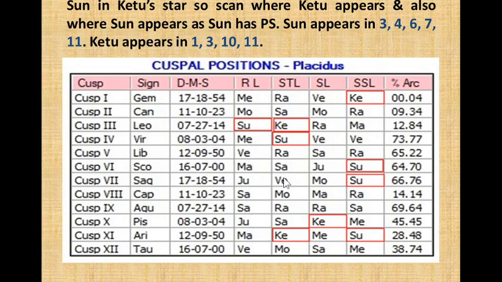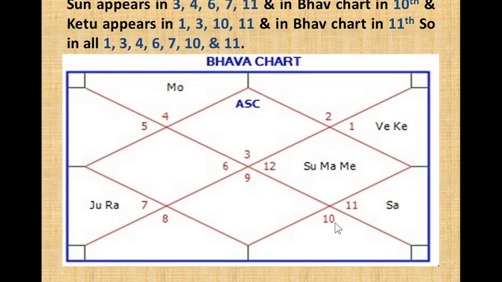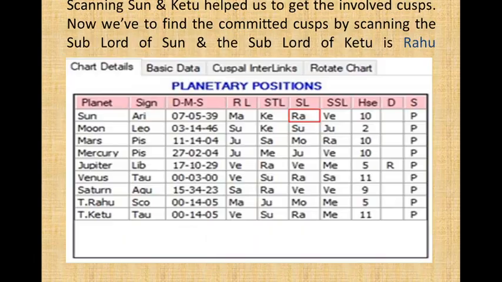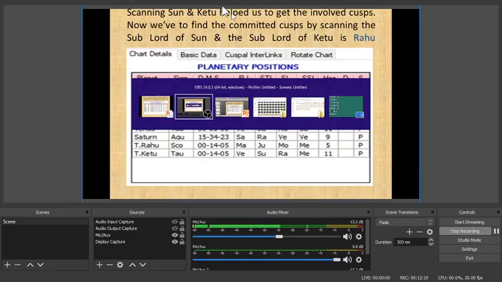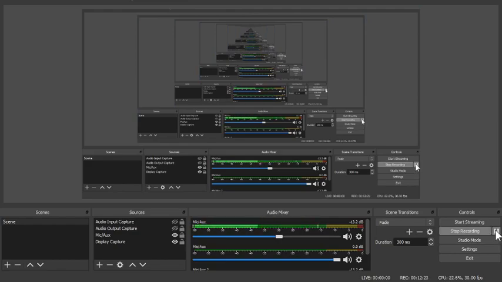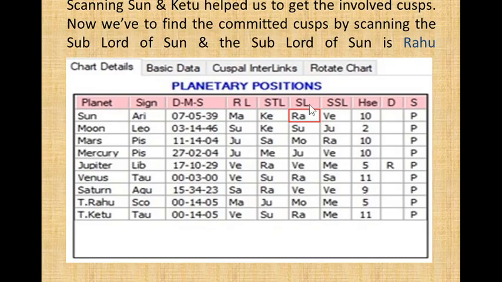Sun appears in 3, 4, 6, 7, and 11, and Ketu appears in 1, 3, 10, and 11. And in the Bhav chart, Ketu appears in 11 and Sun appears in 10. So if we sum all these, we get 1, 3, 4, 6, 7, 10, and 11. These are the involved cusps. Scanning Sun and Ketu helped us get the involved cusp. Now we have to find the committed cusp by scanning the sublord of Sun, and the sublord of Sun is Rahu.